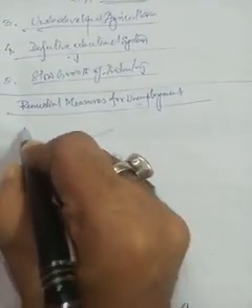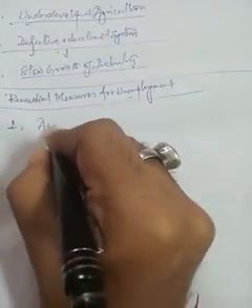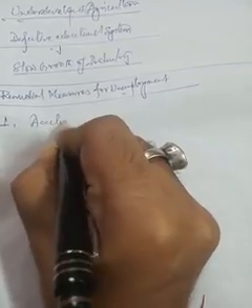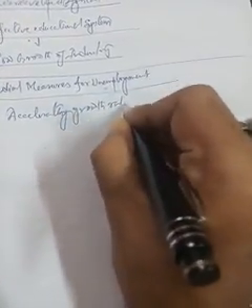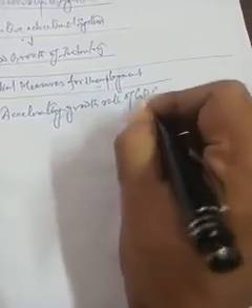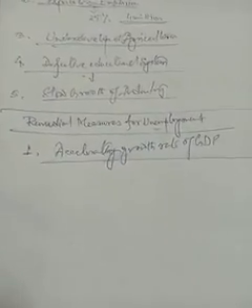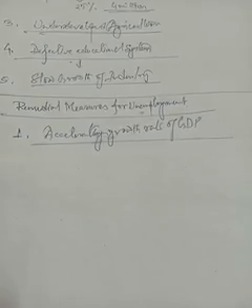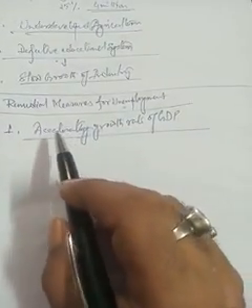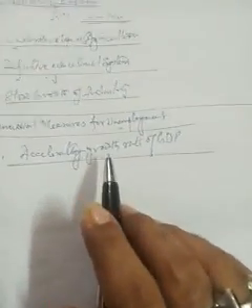So the number one point here is accelerating the growth rate of GDP. That means we have to increase GDP. We will not just increase GDP, we will increase the growth rate of GDP. That is why it is called accelerating. If we increase the growth rate of GDP, then somehow we can solve the problem of unemployment.